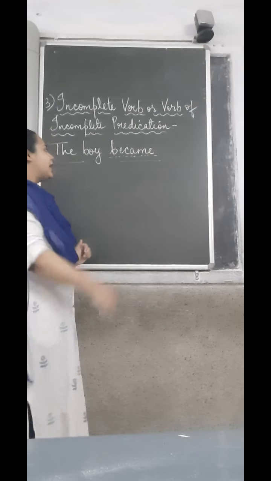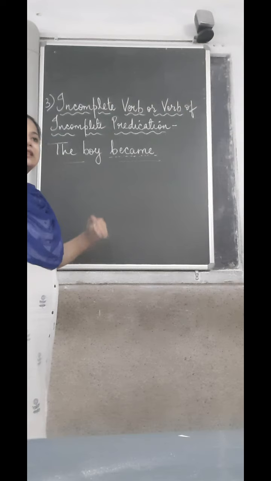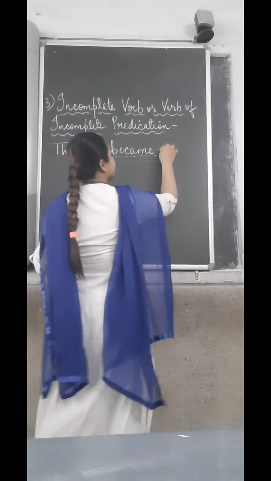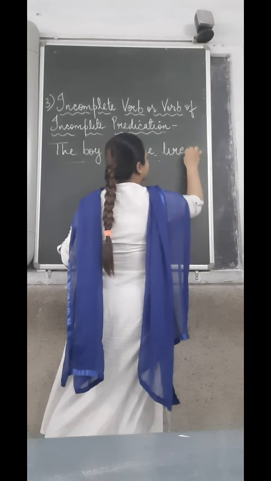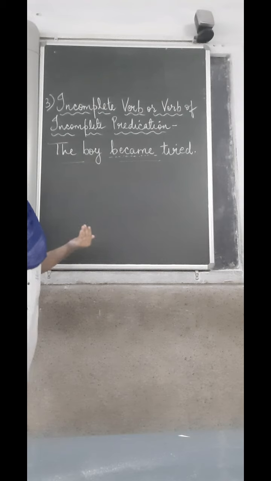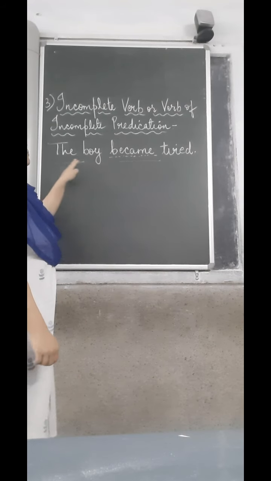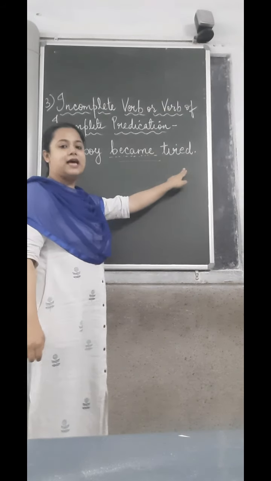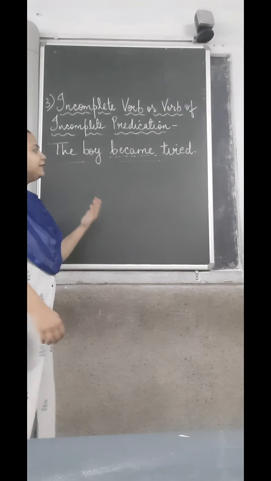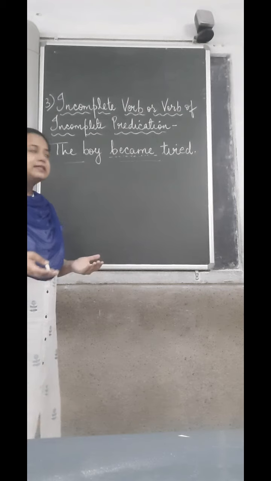So if I write another word over here, then this sentence is going to be complete. If I write the word "tired," and you read the sentence again, "the boy became tired," now we can see that the sentence is complete. It is giving a full meaning and it is making sense.